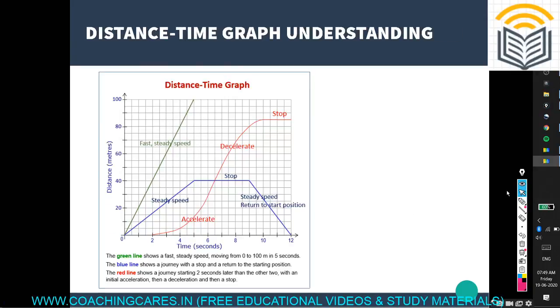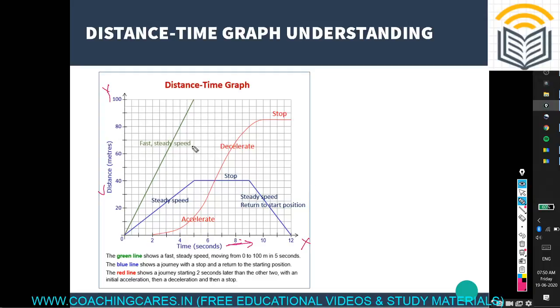Now in this slide we'll study the distance time graph, understanding it a little bit. In the distance time graph, you can see the y-axis we have taken as distance, and the x-axis we have taken as time. So you can see this understanding of the distance time graph. The green line shows a fast and steady speed.